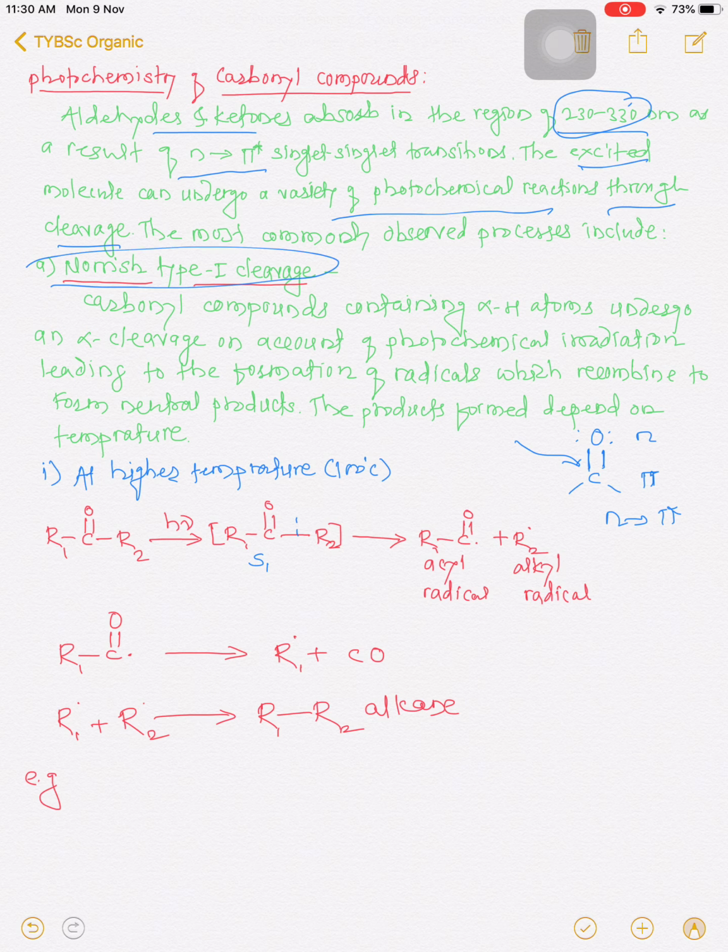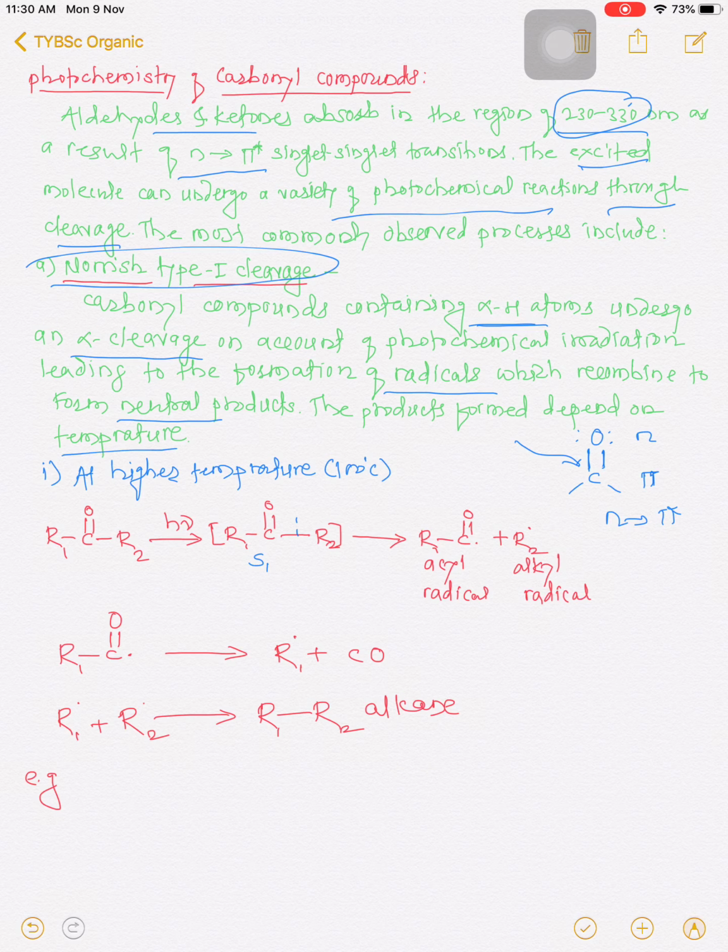So what is Norrish type first? Carbonyl compounds containing alpha hydrogen atoms undergo an alpha cleavage on account of photochemical irradiation, leading to the formation of radicals which recombine to form neutral molecules. The product formed depends upon the temperature.